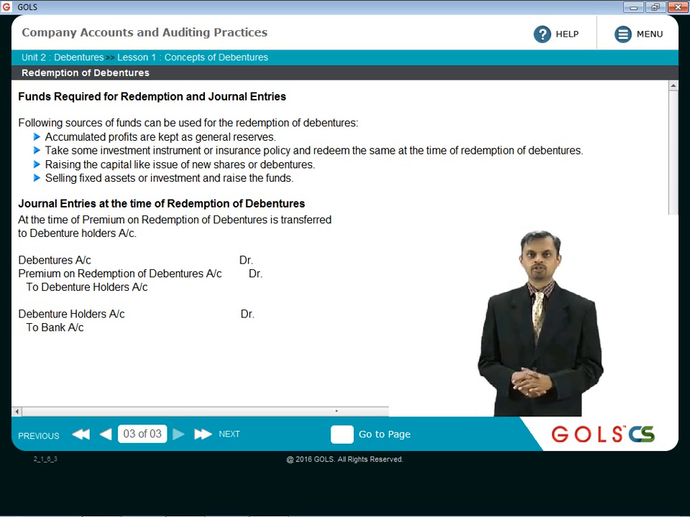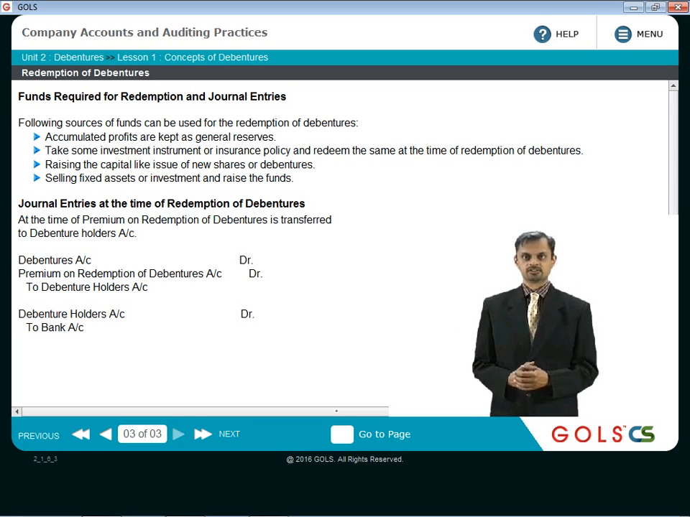Earlier we talked about the entries at the time of issue of debentures. Now let us see what the journal entries are to be passed at the time of redemption of debentures. At the time of redemption of debentures, premium on redemption of debentures is transferred to debenture holders account. You remember earlier we had created that liability if the redemption is going to happen at premium. So that liability now will be settled because now it is due for payment.